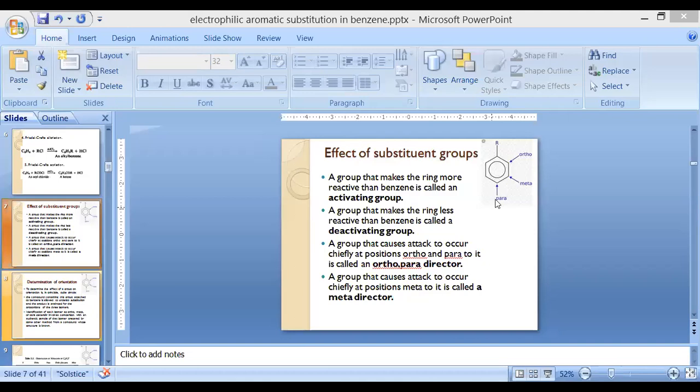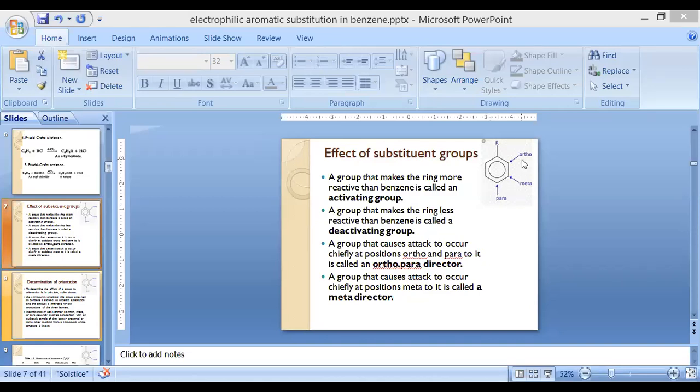Now next, a group which causes attack at the ortho and para positions. If the substitution is always at these positions, here and here, then it is known as an ortho-director. If the substitutions always take place here and here at the para position, then it is known as a para-director.